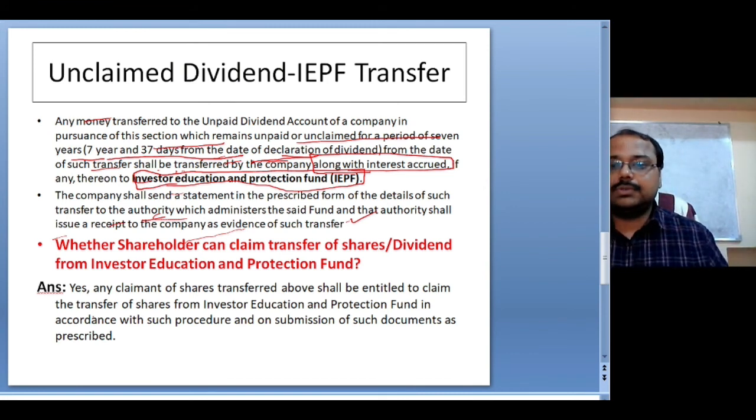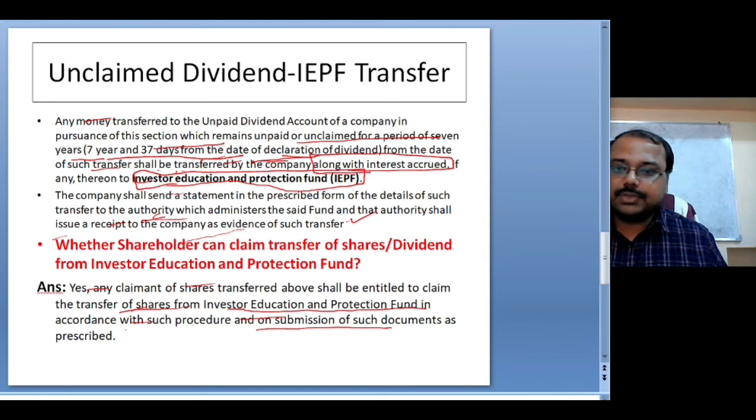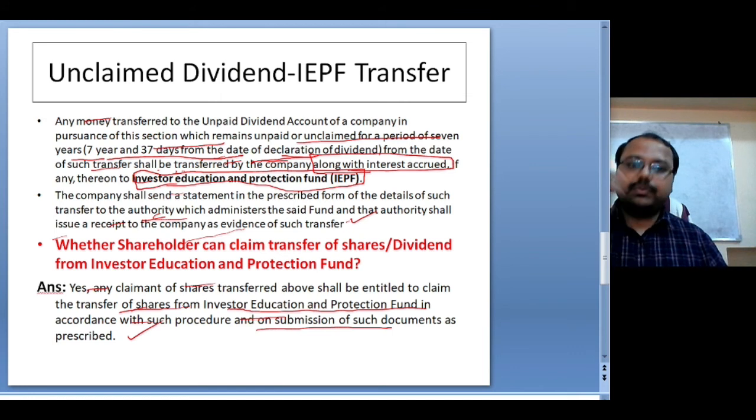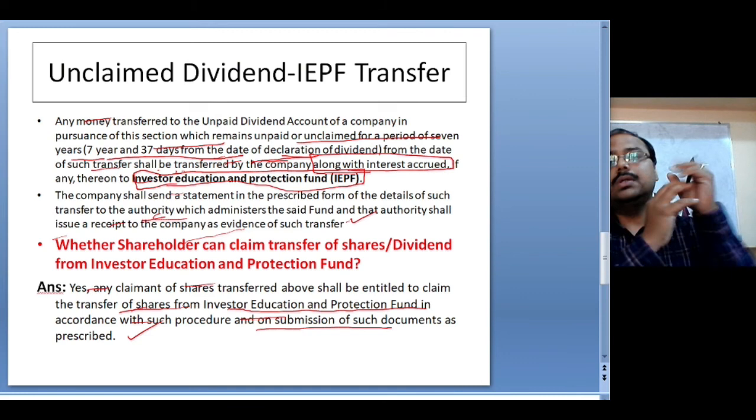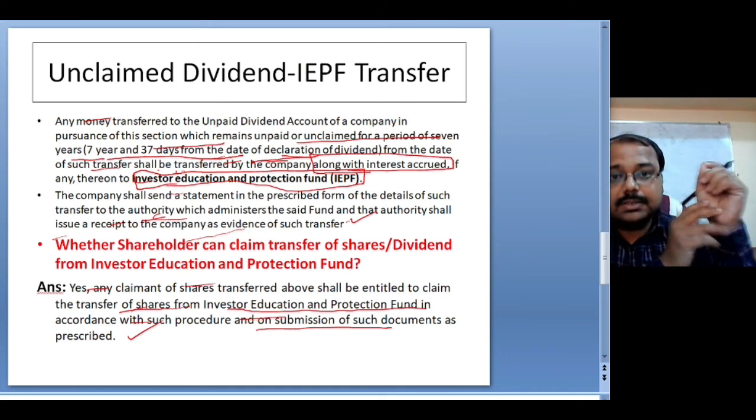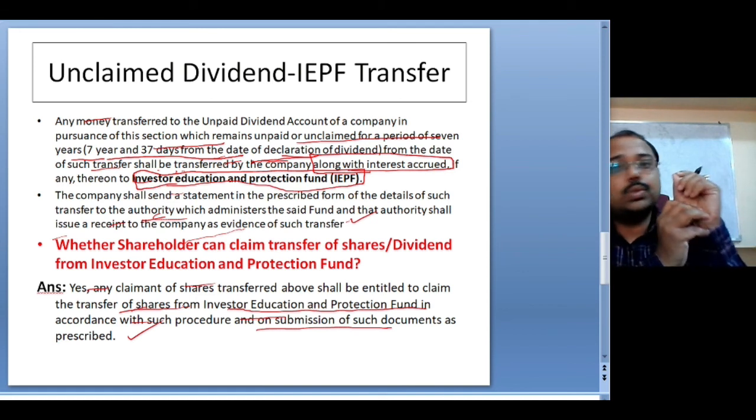Any claimant of the shares transferred above shall be entitled to claim the transfer of shares from the Investors Education Protection Fund in accordance with such procedures, on the submission of such documents as prescribed. So certain documentation, certain procedures he has to fulfill. After fulfilling all these procedures, the shareholder can claim the money even after 7 years, after the dividend has been transferred to the IEPF account, that is, the Investors Education Protection Fund.